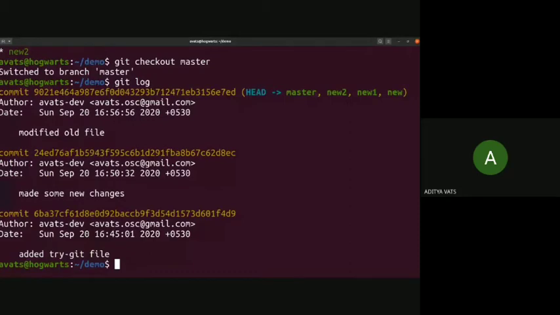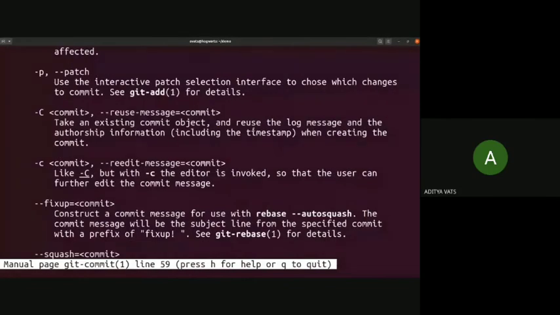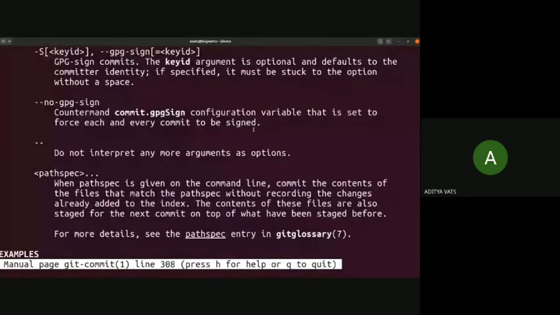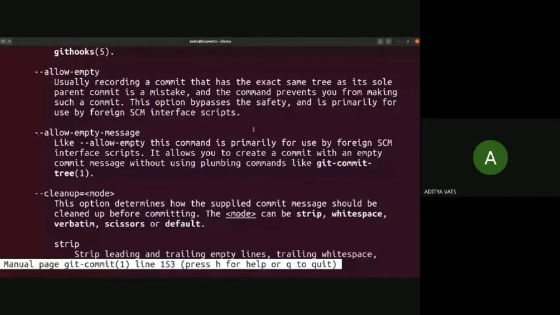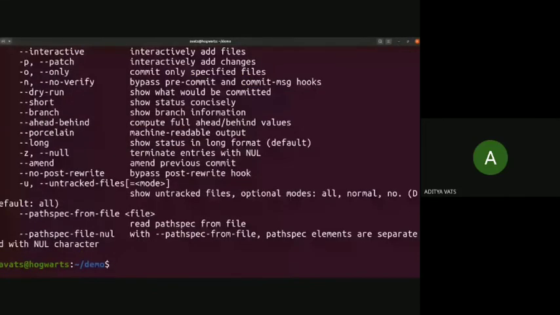So this is all. Now you are using git, so you are using a certain command like git commit, and you want to know what the options are. So git commit --help. This lists detailed help about that command, which you can read. It's quite long, but quite elaborate, and it consists of everything. It's like official documentation. But if you don't have that much time, you can also use git commit -h, and this shows you a short summary of what the other options with commit are.